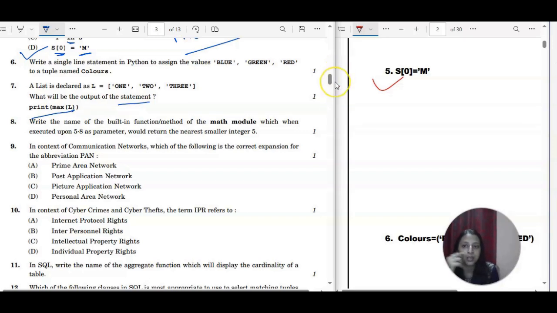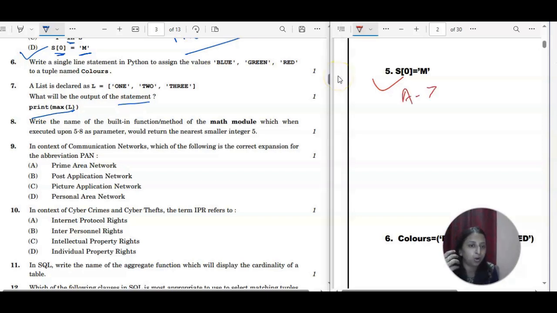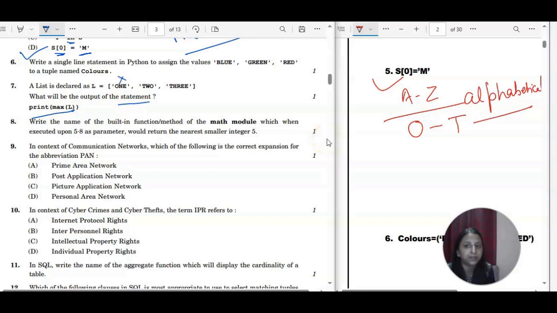So start checking it. If it is a string, if you have any idea about how we can find the maximum and the minimum value in case of a string, you have to check it with alphabetical order, right? If you go from A to Z, it is M, N, O, P, Q, R, S, T. So after O, this T is coming, right? Alphabetical order, O to T. So that means this is definitely not an answer, right? Now you have to search from T.